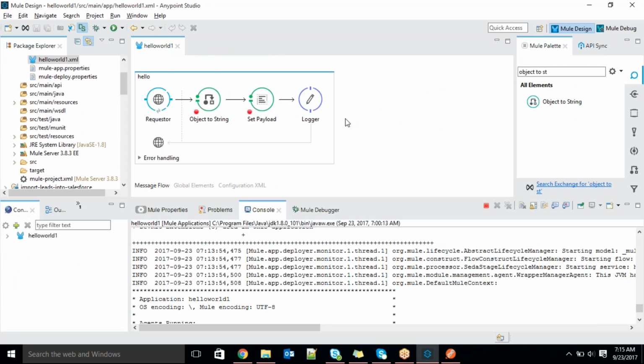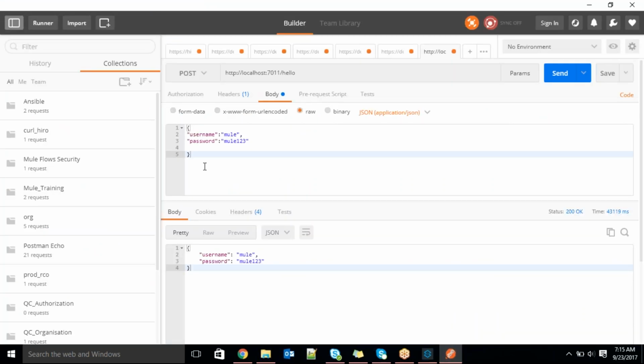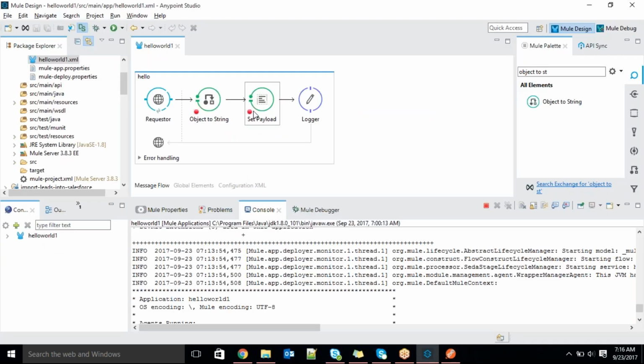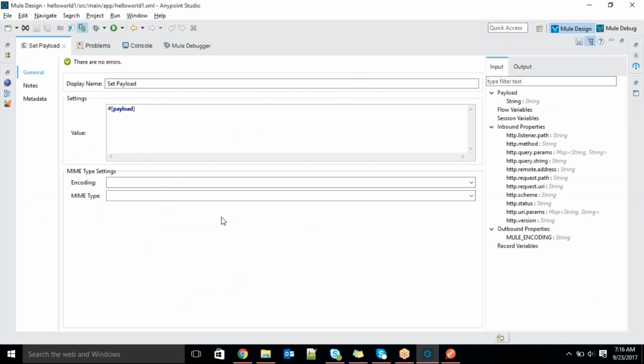So how to post the data? So now I want to read the data from one of the fields. Now as it is, whatever the data I'm getting, I'm trying to display that as it is, right? Username and password. Suppose how to read it. I want to read one of the fields from JSON. How to read it? Again, there is a Mule syntax for that. Let me try to read it. In the payload, I don't want the complete payload actually. I want only one of the fields.